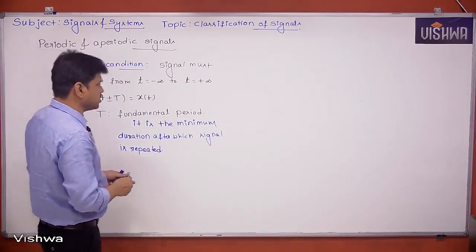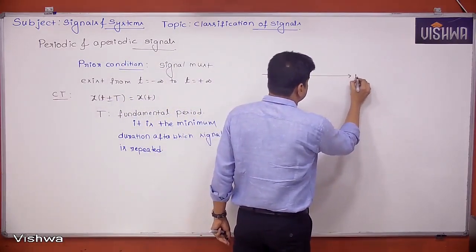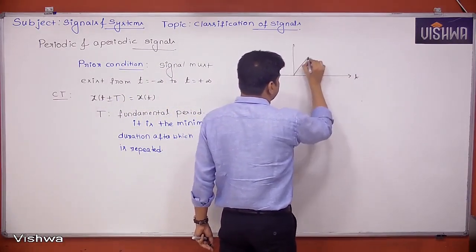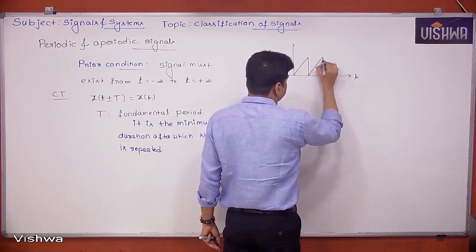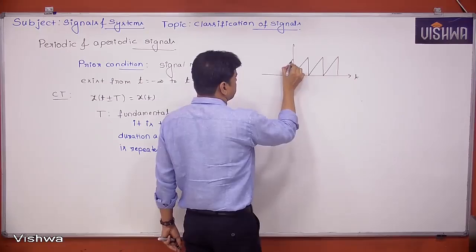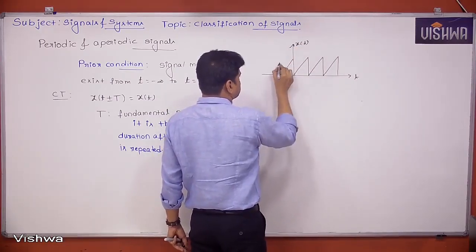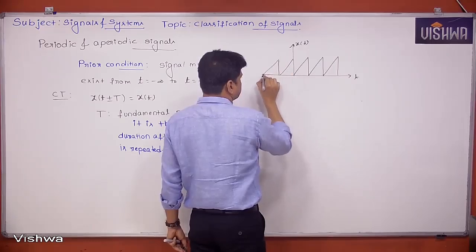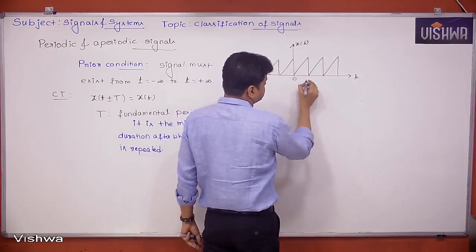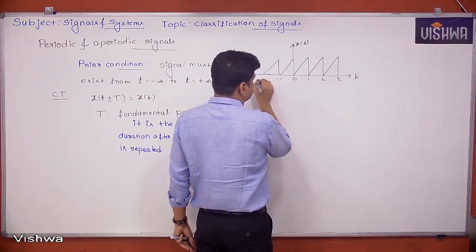So try to understand this. Suppose I take a signal like this, x of t, with 0, let's say 1, 2, 3, minus 1, minus 2, and so on.